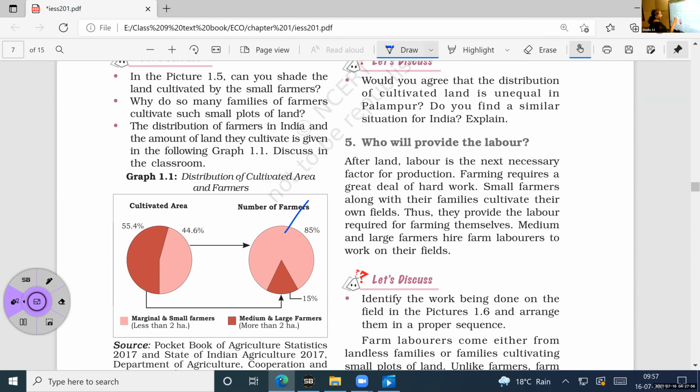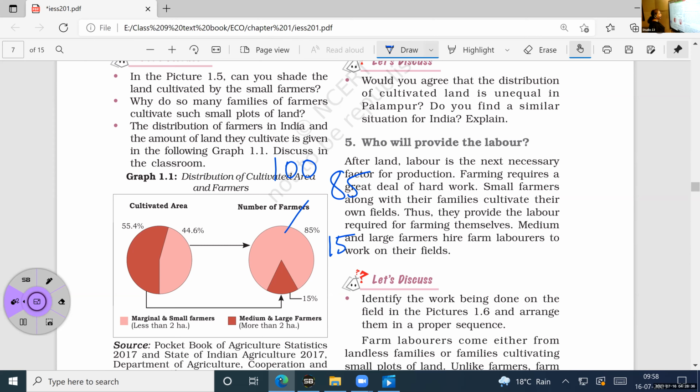So just think that out of 100, 85 farmers, how much of the land do they own? Is it 55.5? Is it 50? Amazing. Less than half of the land is owned by so many people here. And you can see 15 people, how much area are they owning? More than that, or you can say large farmers.